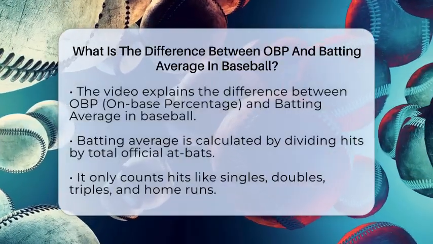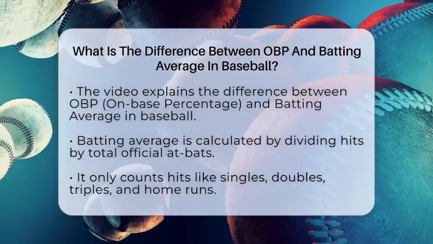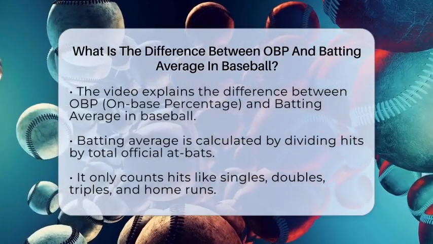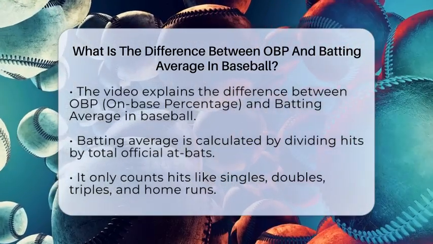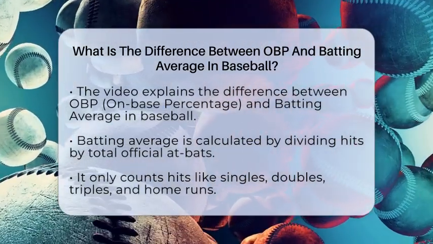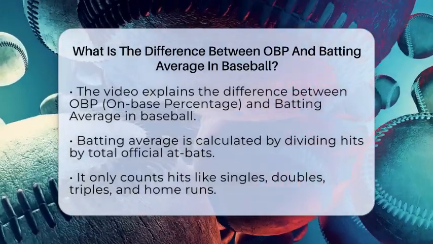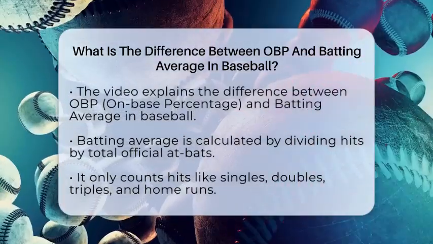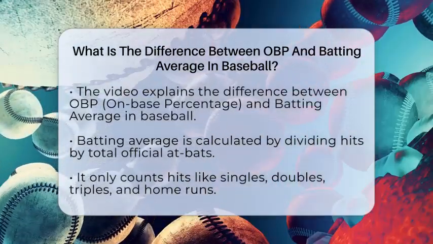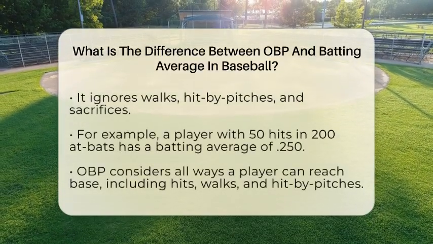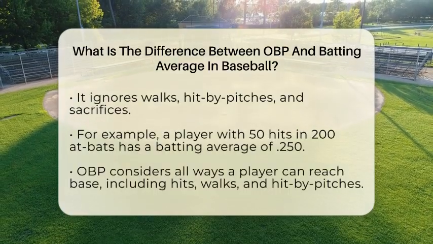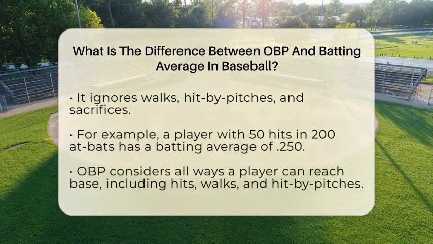Batting average is the number of hits a player gets divided by their total official at-bats. It only counts hits like singles, doubles, triples, and home runs. It ignores walks, hit by pitches, and sacrifices. So, if a player has 50 hits in 100 at-bats, their batting average is .250. This shows how often they get a hit when they swing. But it doesn't tell us if they're good at avoiding outs or getting on base through other ways.